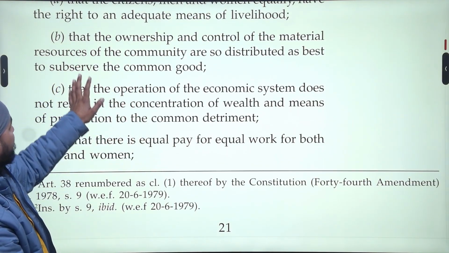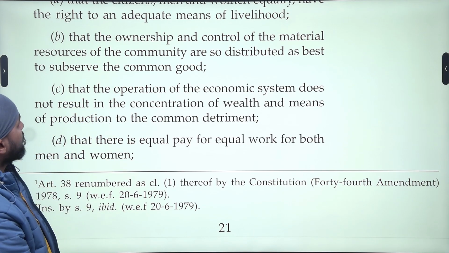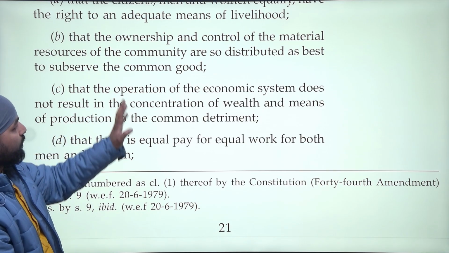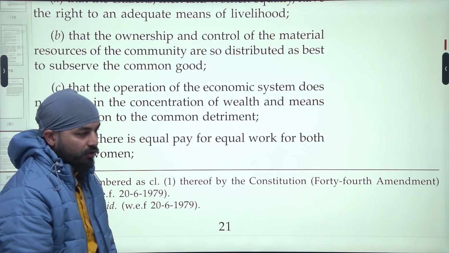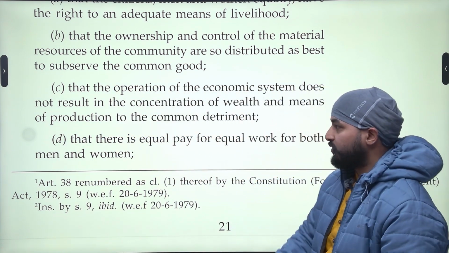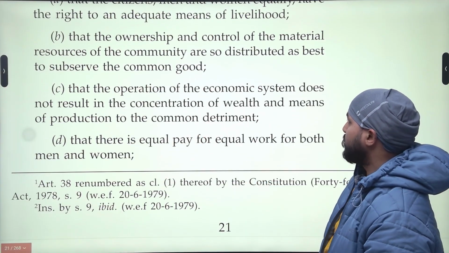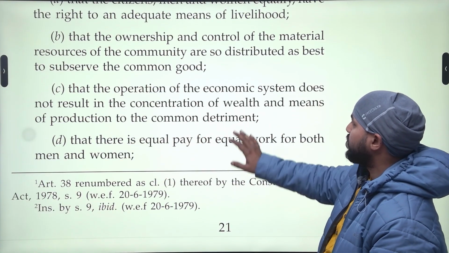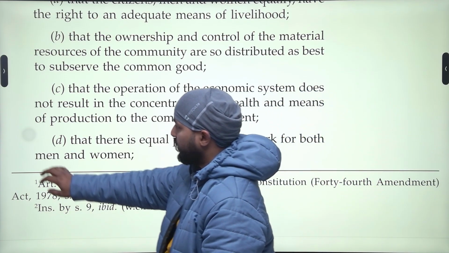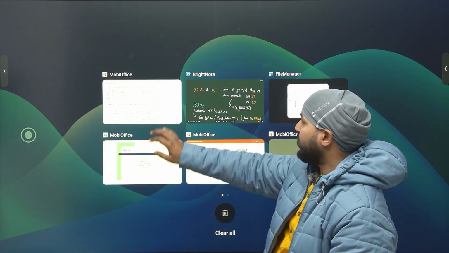Let's see the B and C. They are very powerful. Okay. The ownership and control of material resources of the community are so distributed as best to serve the common good. This is for distribution of goods and resources. This is to bring economic equality in the country. Okay. C is that operation of the economic system does not result in concentration of wealth and means of production to the common detriment. Okay. To ensure that few people do not become very powerful, as in case of capitalism.